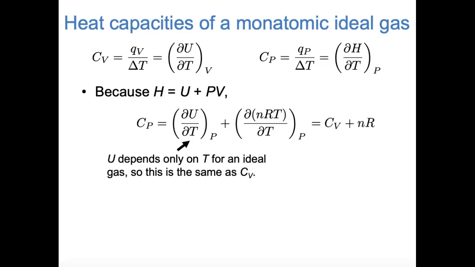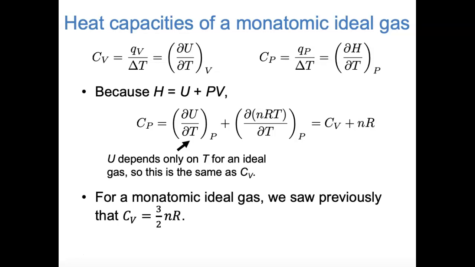So the first term is just CV, and in the second term we can bring nR out front because those are constants, and we're left with just the partial derivative of T with respect to T, which is just 1. So we found that for any ideal gas, we haven't yet specified a monatomic ideal gas, Cp, the constant pressure heat capacity, is equal to Cv, the constant volume heat capacity, plus nR. So because an ideal gas expands a lot when it's heated up, these two types of heat capacity are actually pretty different from each other for an ideal gas.